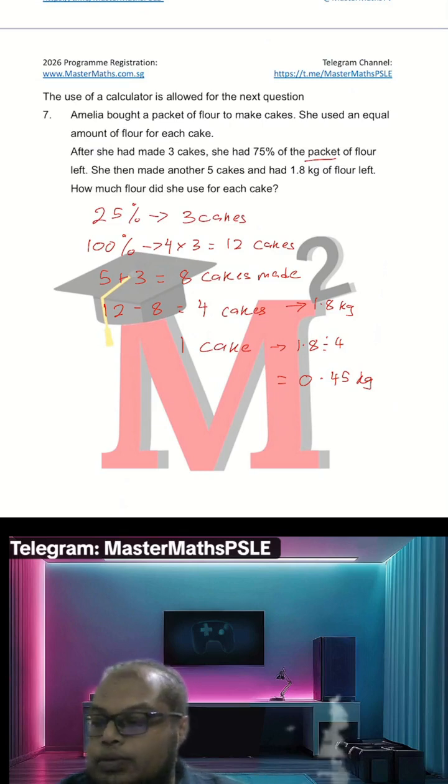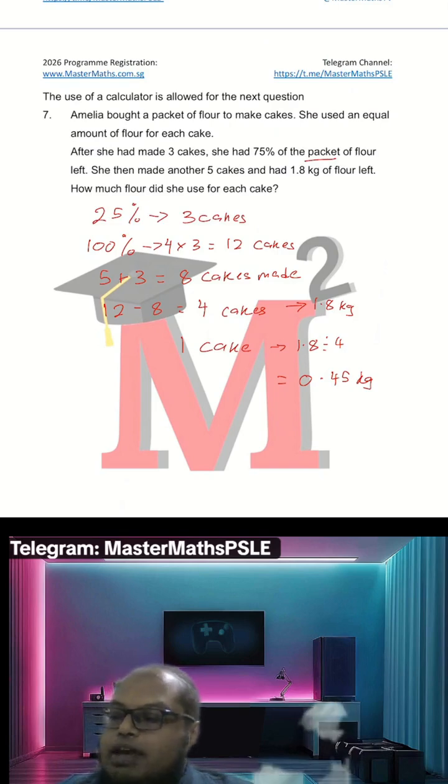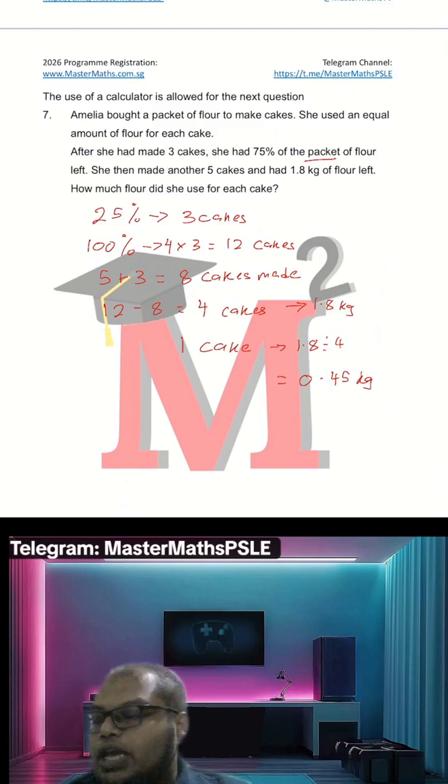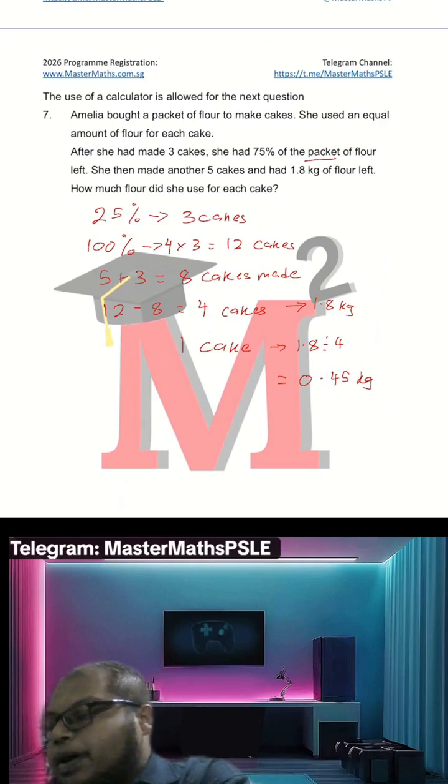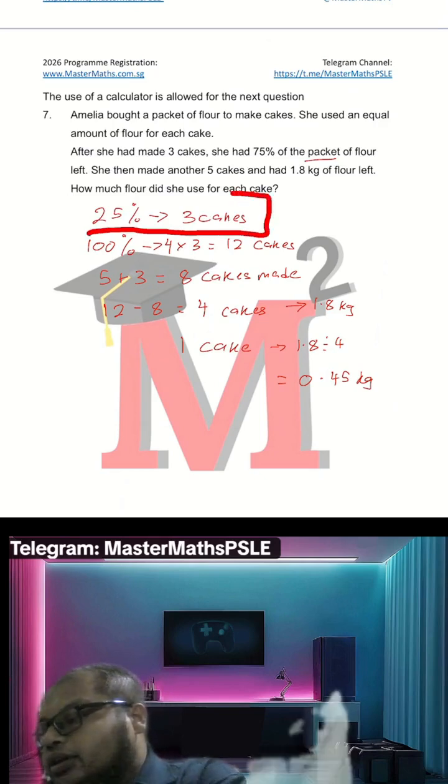And then what we have is that she then made another 5 cakes and had 1.8 kg of flour left. So 100% is multiplied by 4 to this, right?